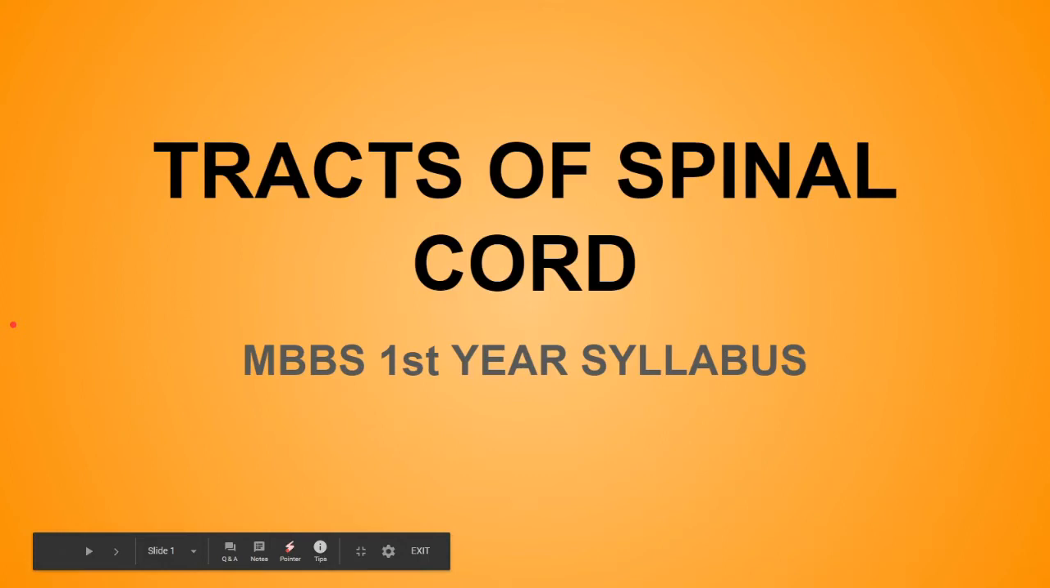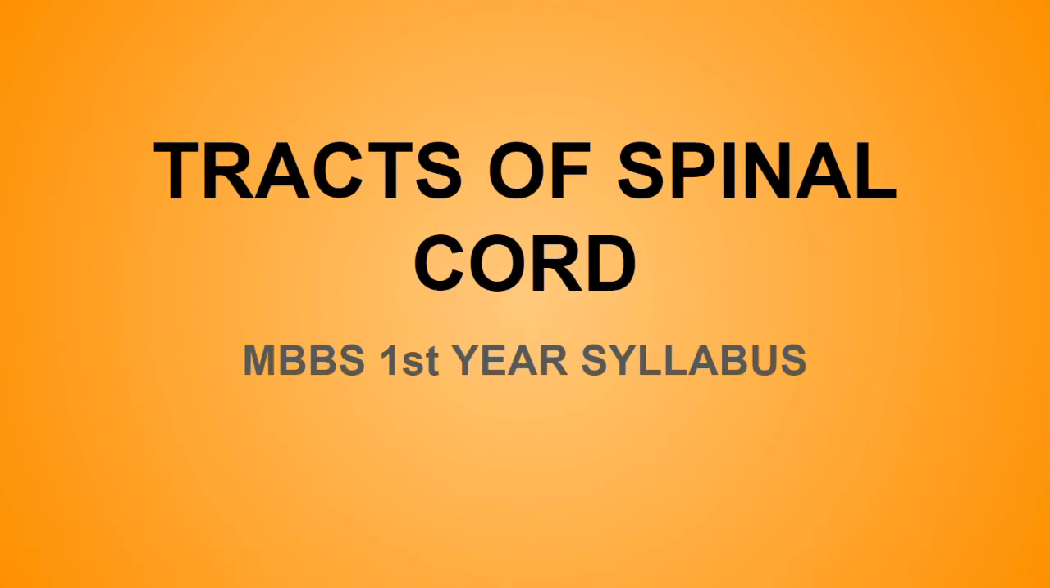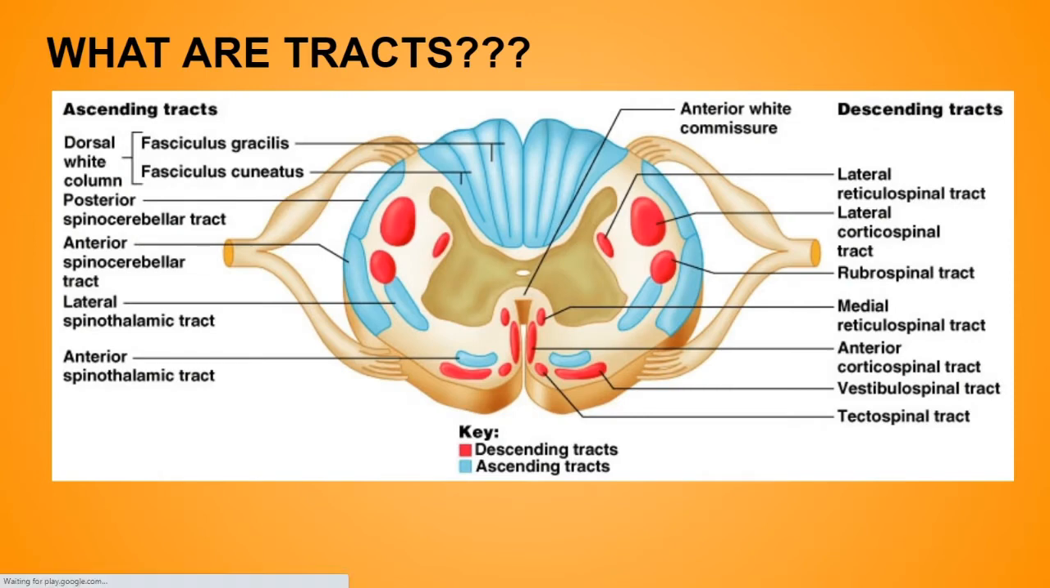Hello everyone. Today we discuss the tracts of the spinal cord. Now first of all, what are tracts? Tracts are actually the collection of nerve fibers within the central nervous system, and they have the same origin, course and termination. They are also known as the fasciculi or the laminae.